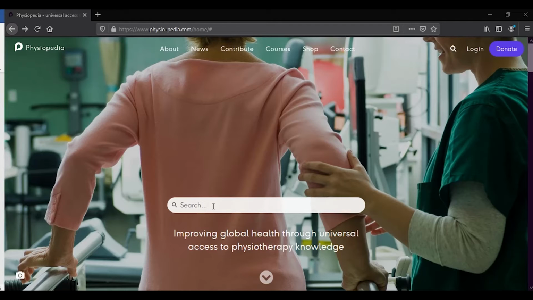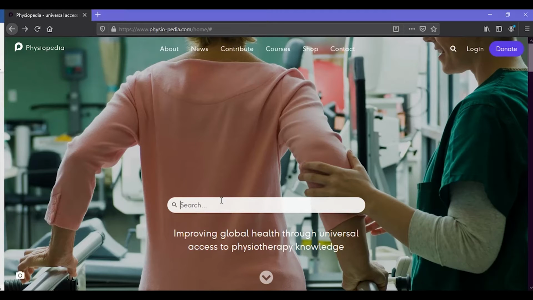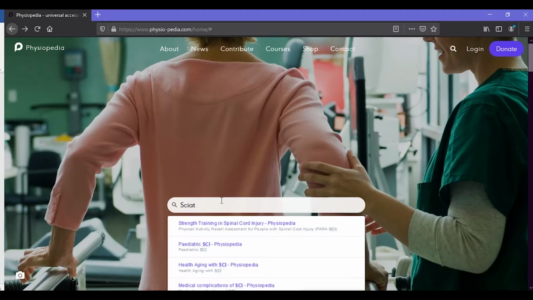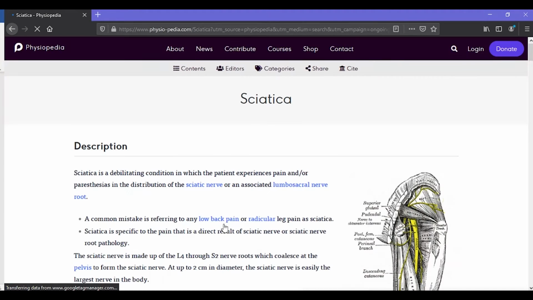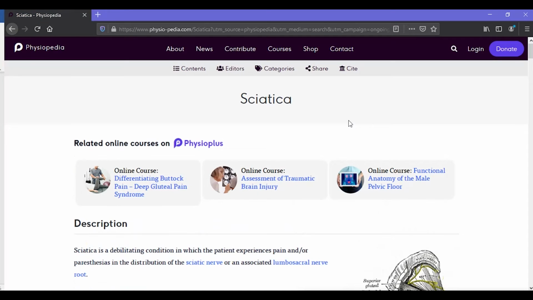So let us guide you through how best to use our pages. If you're on the Physiopedia homepage, you can type your keywords into the search bar here. You will then be taken to the page that you are looking for. You can also do a search if you're already on a Physiopedia page. You use the magnifying glass here, which brings up the search bar, and you can type in your keywords.